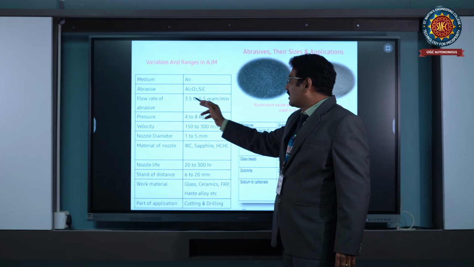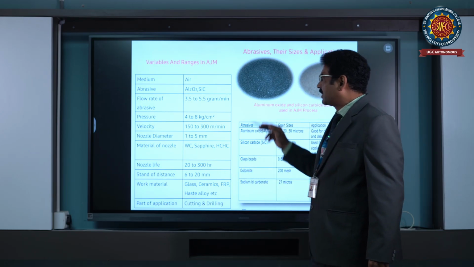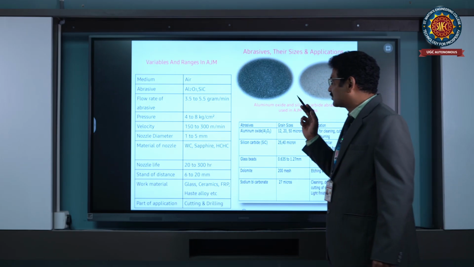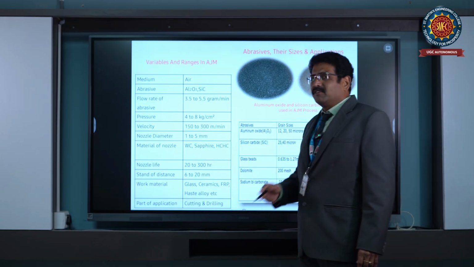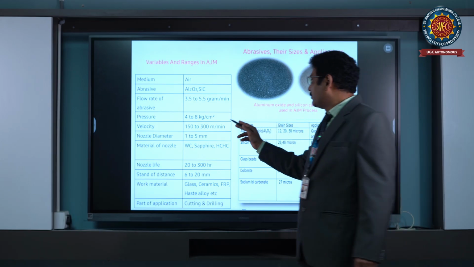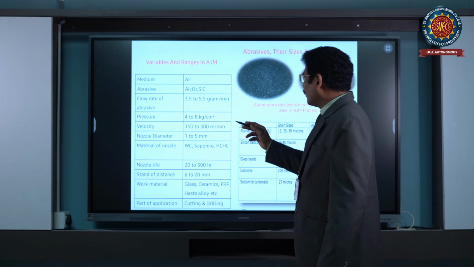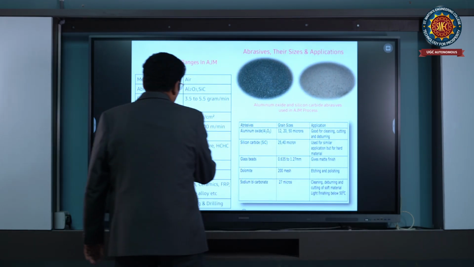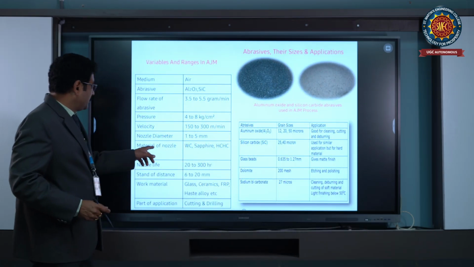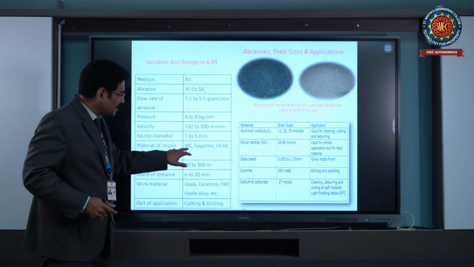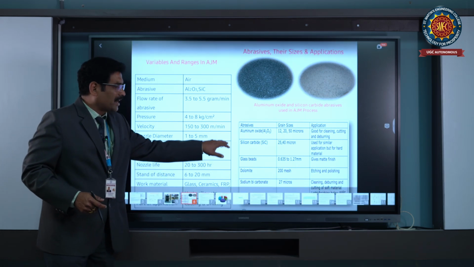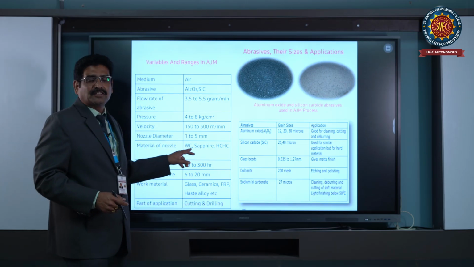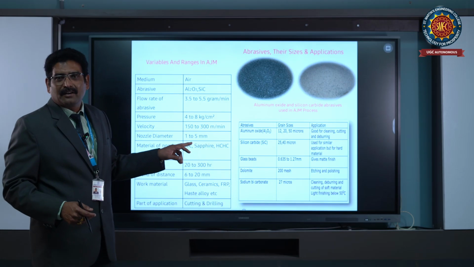Anyway, flow rate of the abrasive particles will be 3.5 to 5.5 grams per minute, and pressure 4 to 8 kg per centimeter square. Whereas velocity, as we discussed earlier, is 150 to 300 meters per minute. And nozzle diameter varies based on the machining process, as we discussed earlier. It is 1 to 3 mm. And the material of the nozzle is tungsten carbide, sapphire, high carbon, high chromium. But in the majority of applications, tungsten carbide and sapphire nozzles are used.